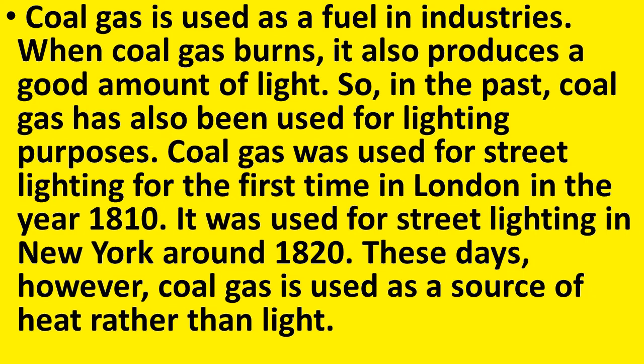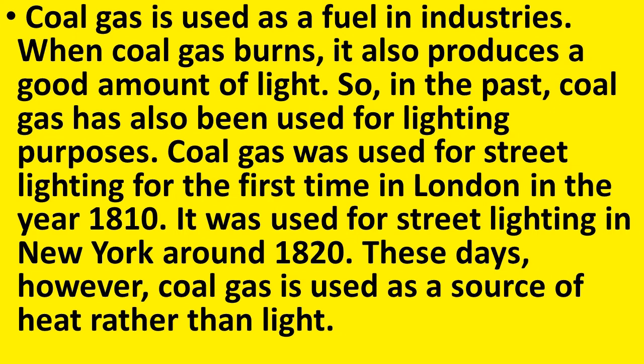Coal gas is used as a fuel in industries. When coal gas burns, it also produces a good amount of light. So, in the past, coal gas has also been used for lighting purposes. Coal gas was used for street lighting for the first time in London in the year 1810. It was used for street lighting in New York around 1820. These days, however, coal gas is used as a source of heat rather than light.